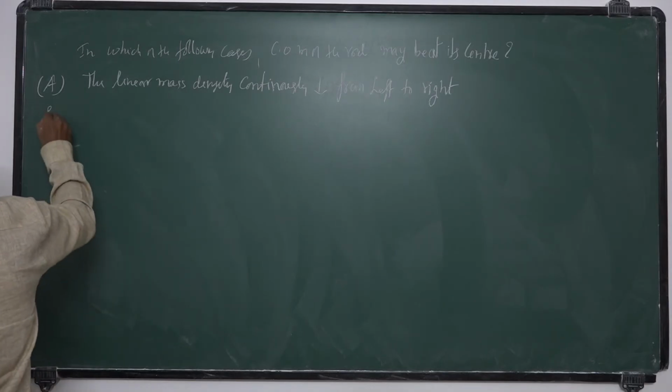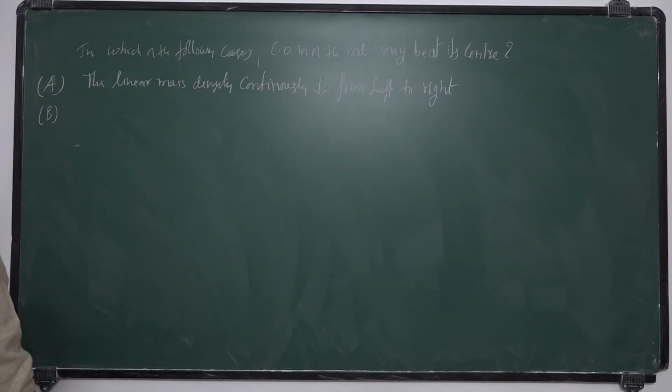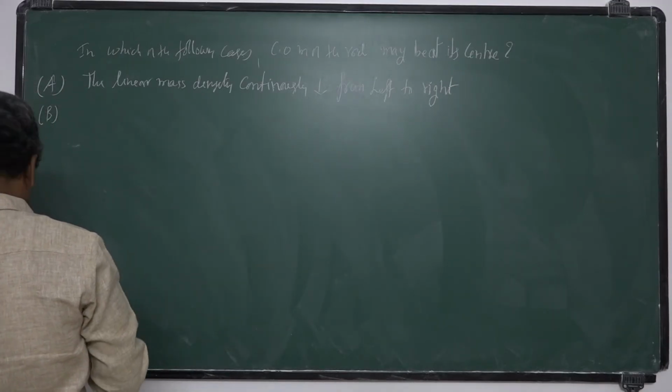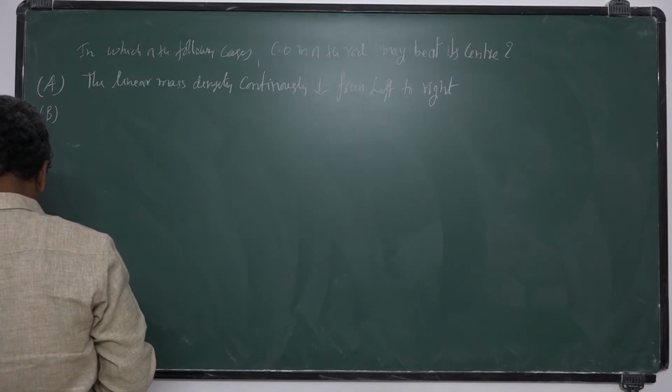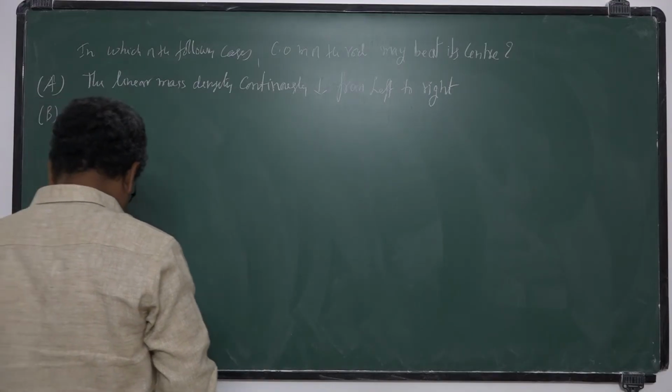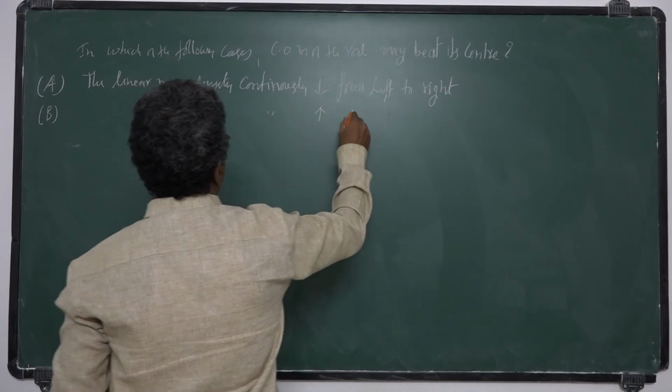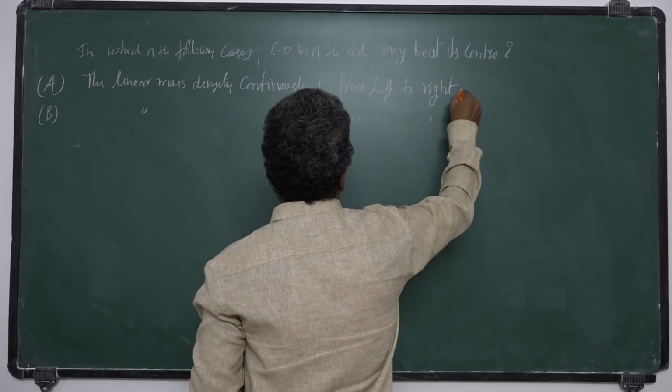And B, the linear mass density continuously decreases, center of mass continuously decreases, linear mass density continuously increases from left to right.